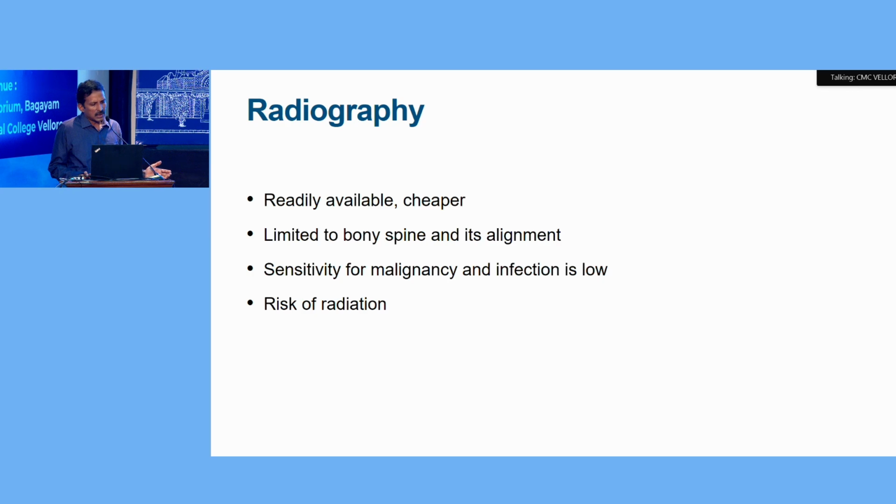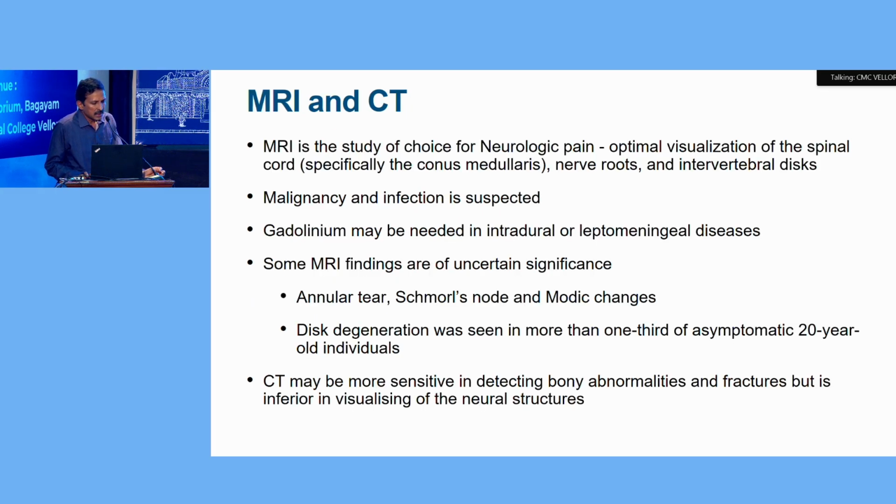Coming, what are the available investigations? Radiography, which is available readily. It is sensitive for bony spine and its alignment. MR is the investigation of choice when we suspect a neurological pain because it optimizes the spinal cord, disc and nerve roots. Malignancy and infection also can be diagnosed with the help of MRI. Gadolinium is indicated if we suspect an intradural or leptomeningeal disease.